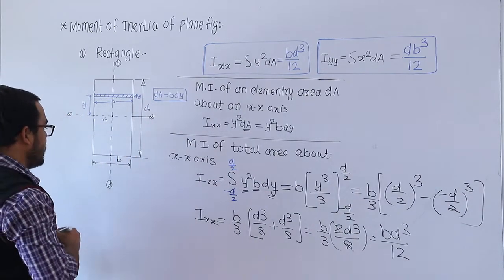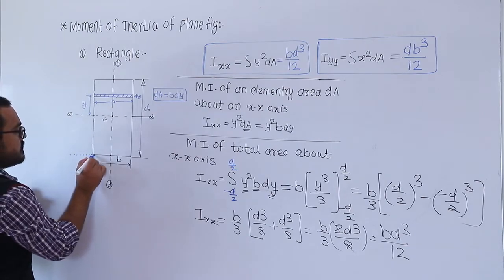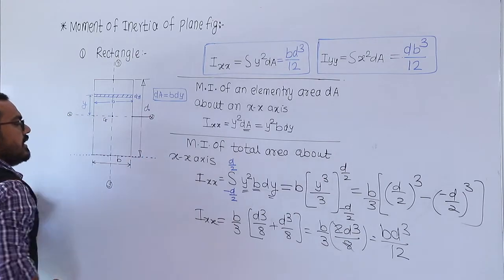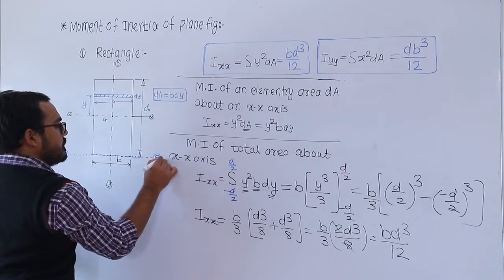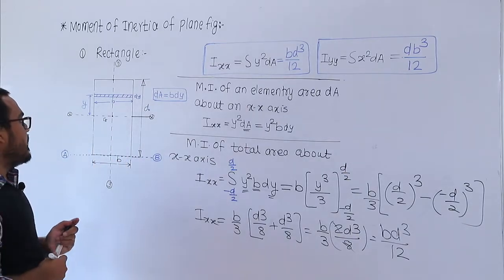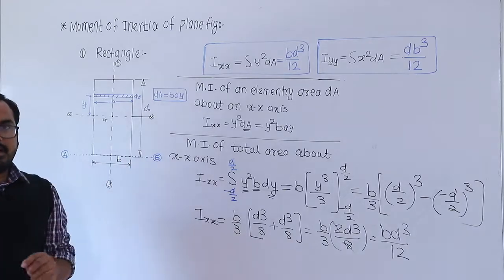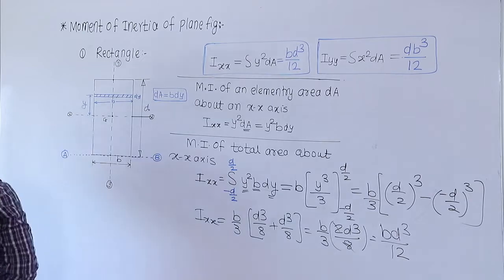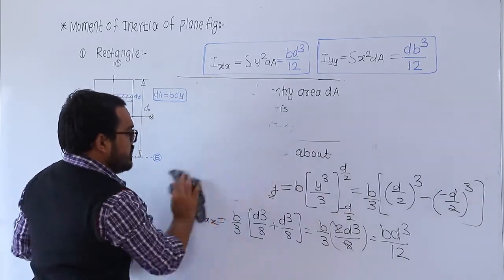Suppose there is a question: what is the moment of inertia about the base of the rectangle? So this is the base of the rectangle, and let's say the base axis is A and capital B. So now the question is, for the same rectangle, what is the moment of inertia about the base, that is AB? So let us see how to calculate the moment of inertia about the base for the same rectangle.